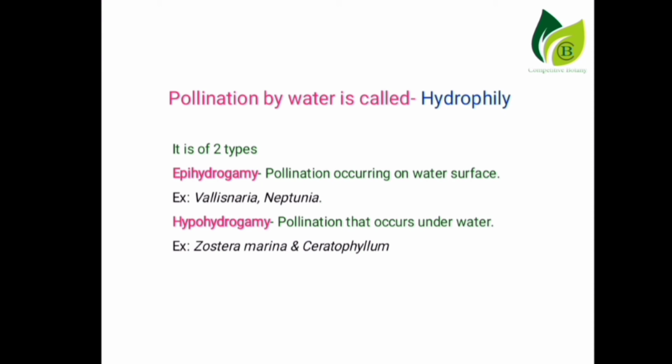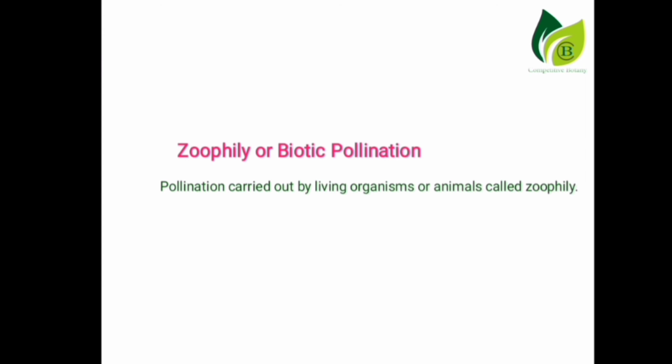That means exine is absent in hydrophilous flowers. Next, coming to zoophily or biotic pollination. Pollination carried out by living organisms or animals is called zoophily or biotic pollination.